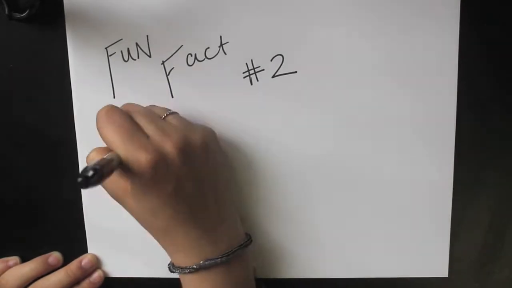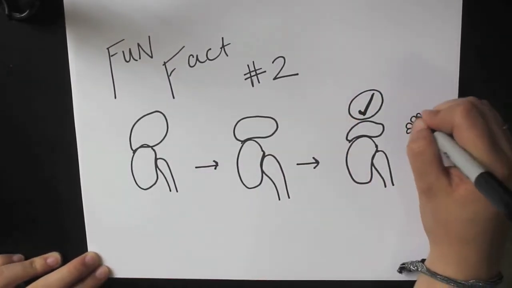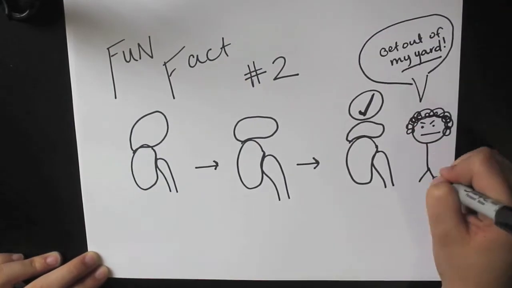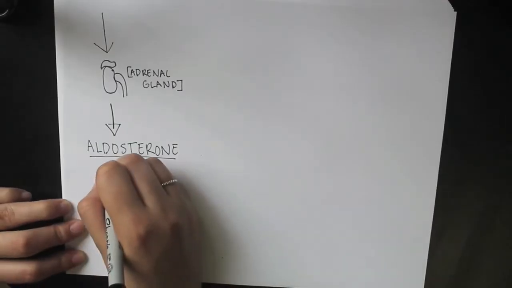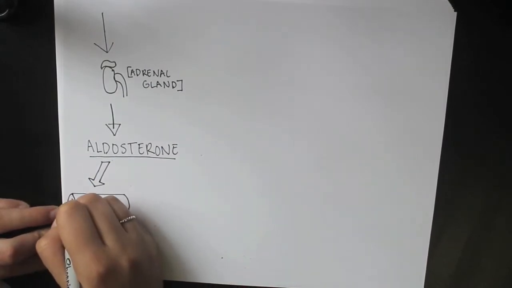Another fun fact: the adrenal glands change size throughout your life, shrinking the older you get. Aldosterone causes the vasoconstriction of blood vessels, raising blood pressure.